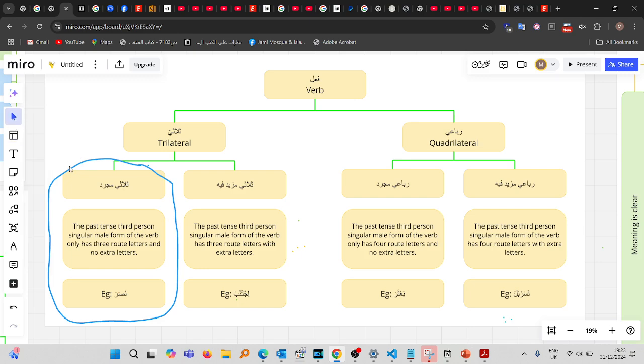What is a thulathi mujarrad? As a quick recap, it's when you have a verb and you look at the past tense third person singular male form of the verb and it only has three root letters and it doesn't have extra letters. Example, nasara. Okay, so remember our discussion today is specifically for the thulathi mujarrad. It's not for the thulathi mazid fi, nor is it for the ruba'i mujarrad, nor is it for the ruba'i mazid fi. Specifically for the thulathi mujarrad. Keep that in mind.